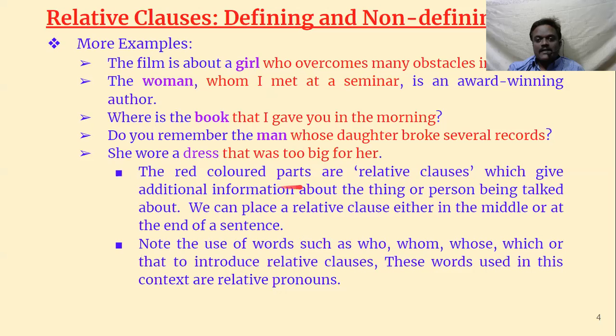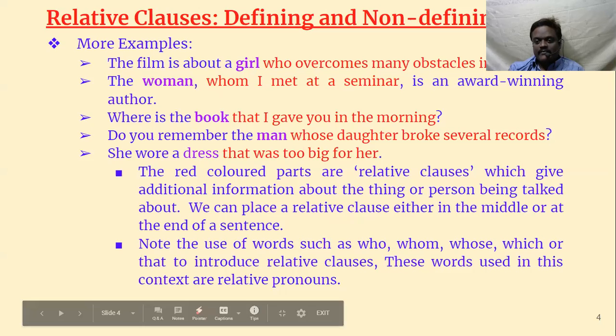The red colored parts are relative clauses. Whatever is in red color are relative clauses which give additional information about the thing or person being talked about. We can place a relative clause either in the middle or at the end of the sentence. See, in the second sentence, the woman whom I met at a seminar is in the middle of the sentence, whereas here, here, here and here it is at the end of the sentence. So the placement of the relative clause can be at the middle or at the end.